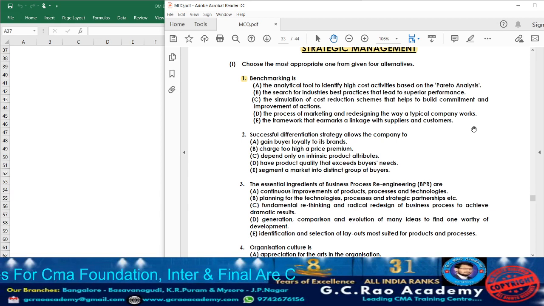Usually in benchmarking, main thing what they are going to do? They are going to measure the performance of their own to that of the another set. So accordingly, option D cannot be the answer. Option E, what they are given? The framework that earmarks a linkage with suppliers and customers. Sorry, the benchmarking is not going to create any link among the suppliers or customers. So what is the appropriate answer here? Option B will be the appropriate answer.